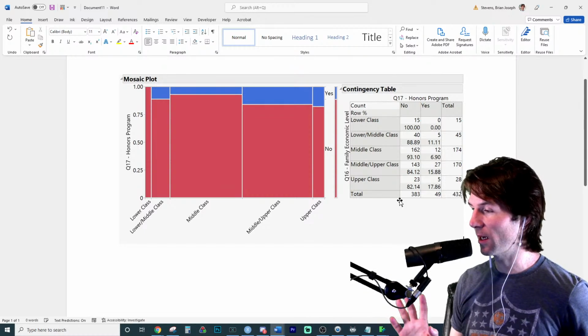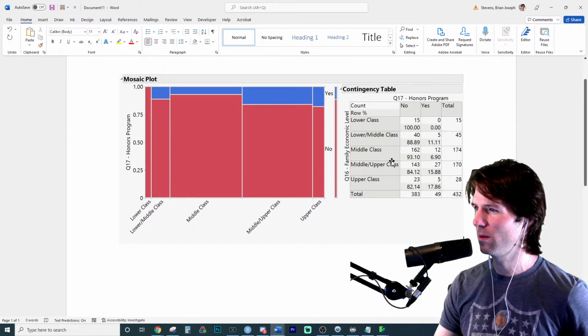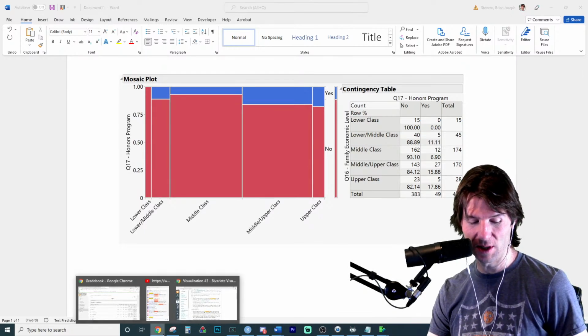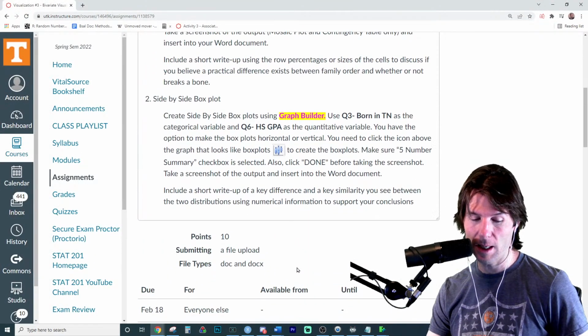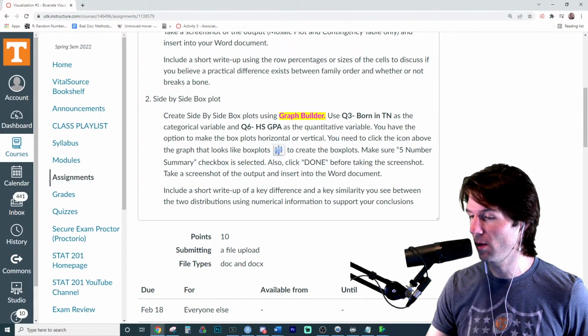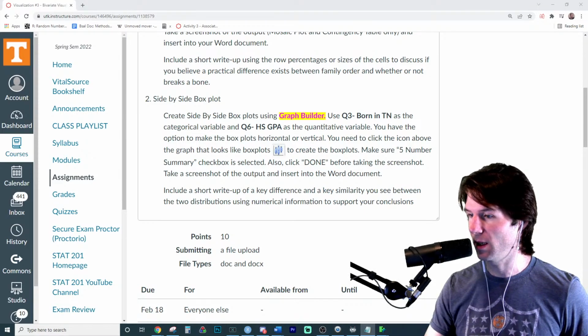So I don't usually do the assignments. Oh, okay, cool. Let me make sure it's right. Got me worried now. So we'll be checking that here in just a little bit. Great question. Side-by-side box plots, which was the one you asked for. So let's go check this out next. Let's do a quick timestamp here and talk about some side-by-side box plots.